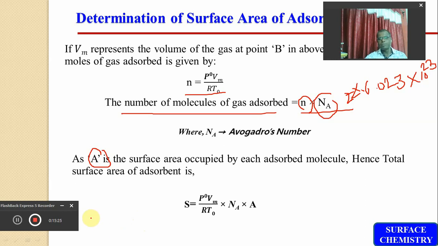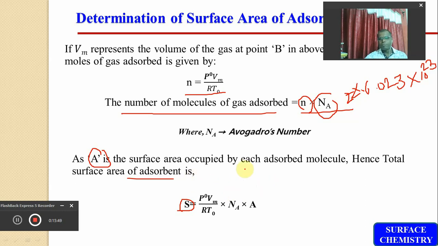So this is the surface area of a single adsorbed molecule. So how many molecules are adsorbed on the surface of the adsorbent, then their surface area is indicated by S. This total surface area is the total surface area covered by the gas molecules.